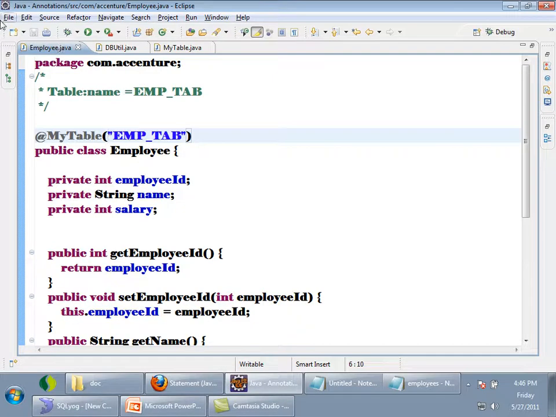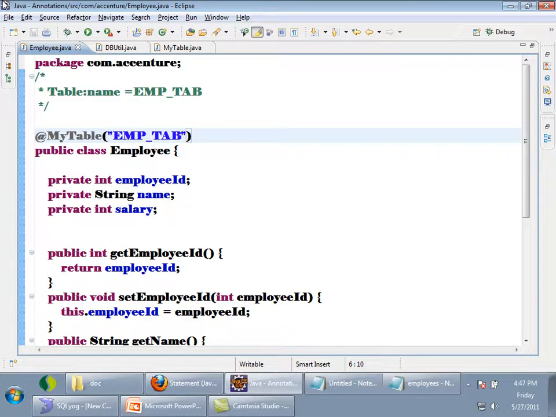So if your annotation has a single attribute and its name is value, then it is called a single valued annotation, right? You can assign the value for those attributes like this, right?